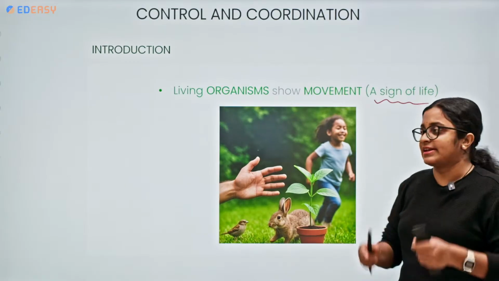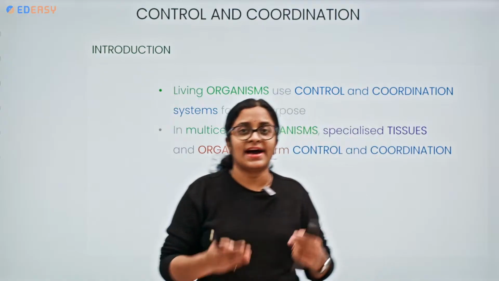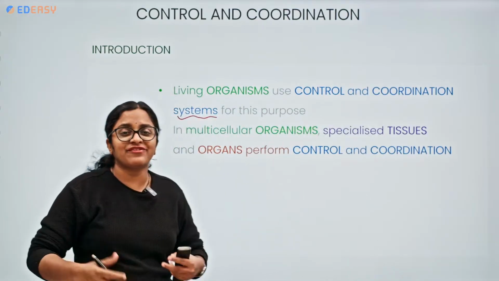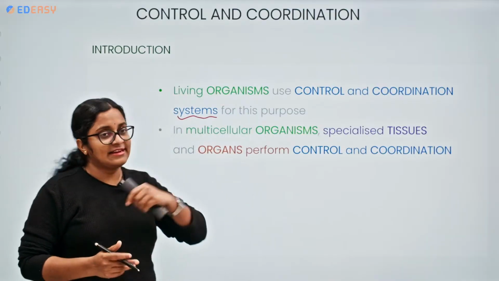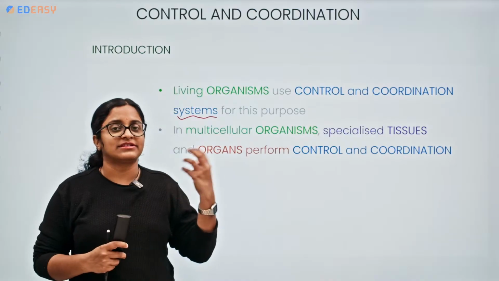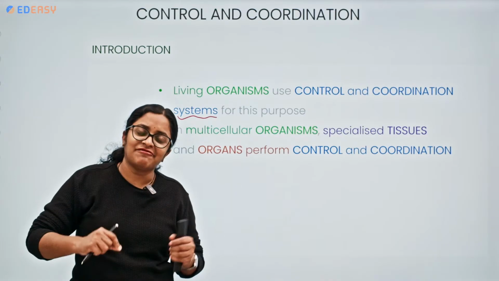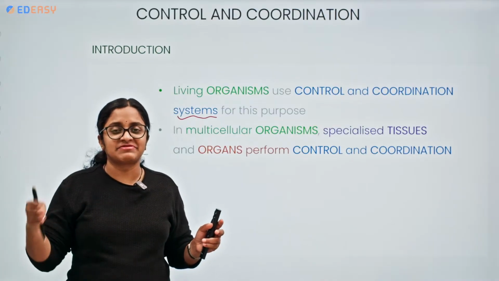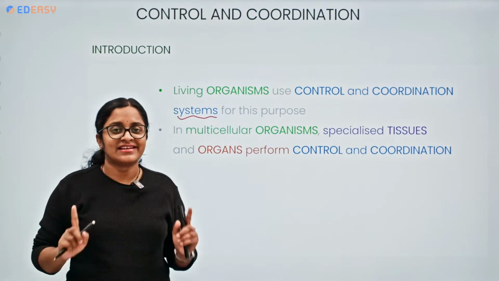Yes, definitely. So we can say the living organisms use control and coordination systems for achieving various things within our body. So in multicellular organisms, suppose if it is a unicellular organism, let's take the first scenario. The single cell itself performs all the activities. Nutrition, respiration, transportation, excretion, control and coordination, all will be exhibited by the single cell.